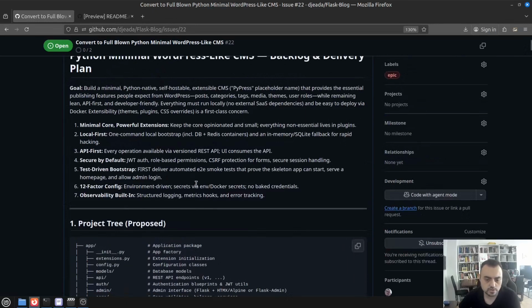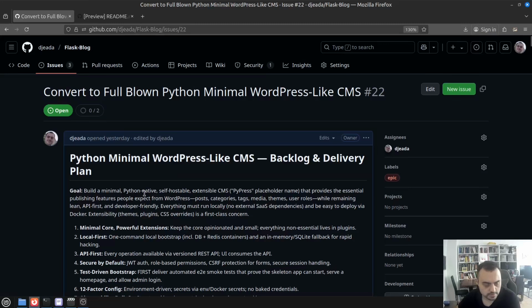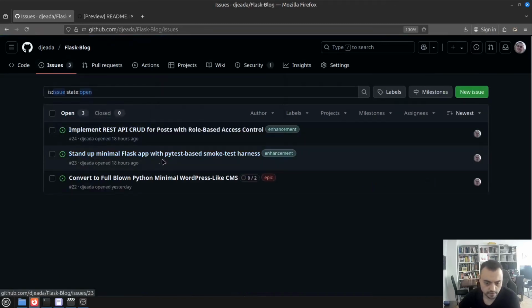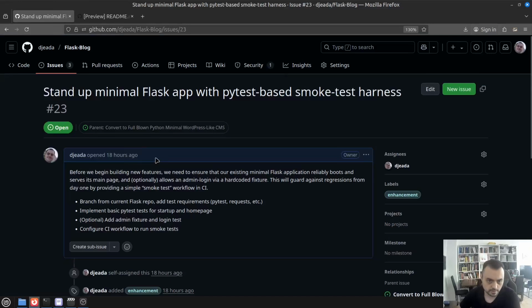But of course, it's way too big to give it as an instruction to any agent at this point in time. So we have to subdivide it into smaller tasks. Yeah. So here is a collection of everything which we can do in the series. But for now, let's start with the very first and probably the easiest task of them all, and see if we can even manage to do this in this episode.